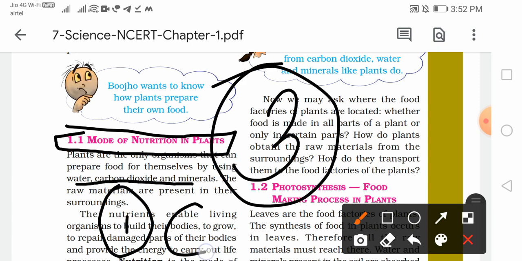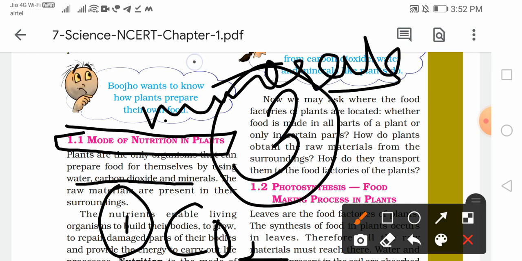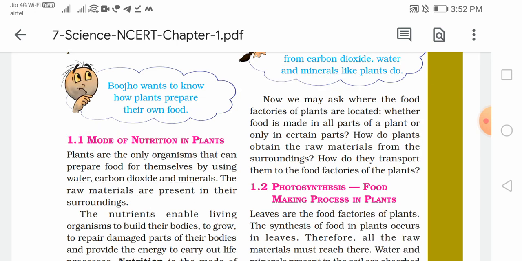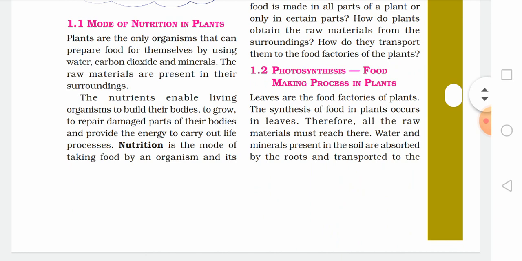CO2, which is our carbon dioxide. Next we need minerals, like mineral means water and all of that. And then the main important is sunlight. Sunlight is also important. Chlorophyll, that pigment is really important. So there are many things which are important for the process of photosynthesis and the process of food making in plants.